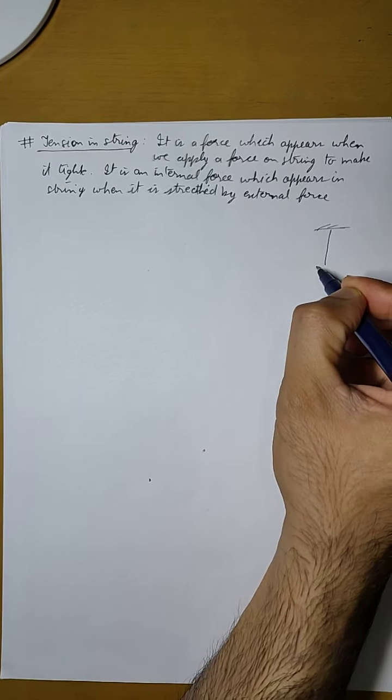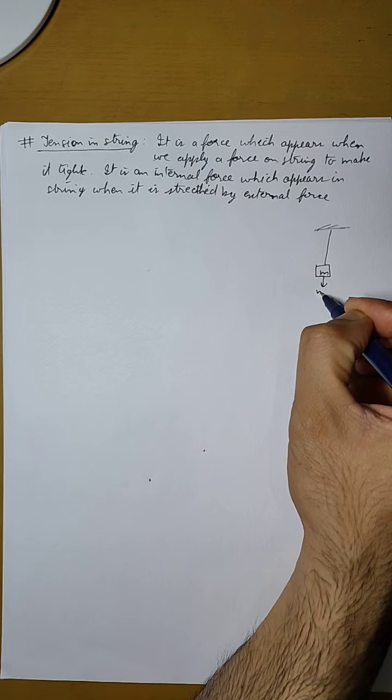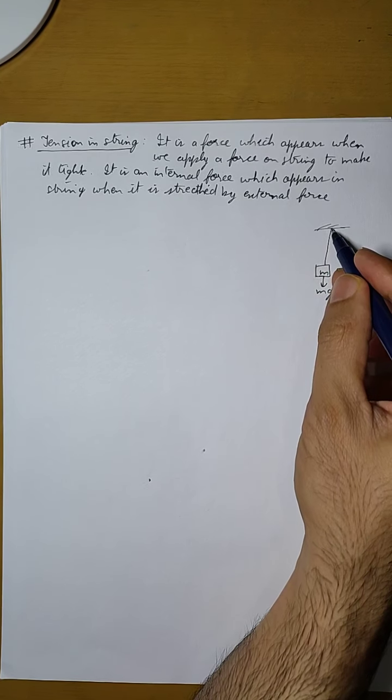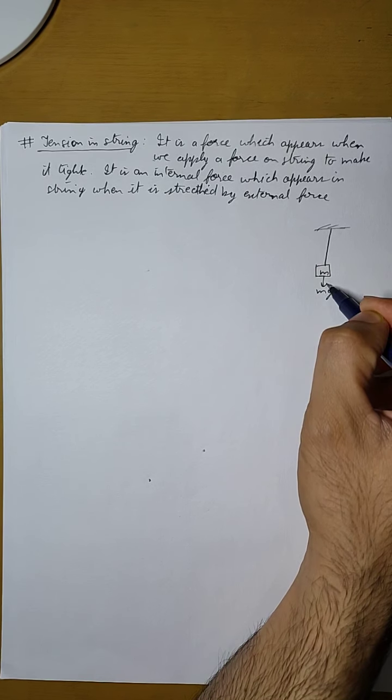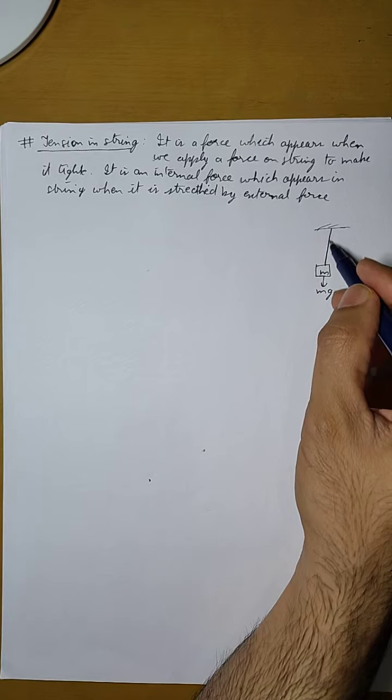So if we have a string and there is mass m suspended on it, then we know that force mg is going to act downward. Now this mg will act as an external force for this string. Because of this external force mg, there will be an internal force which will be developed in the string.